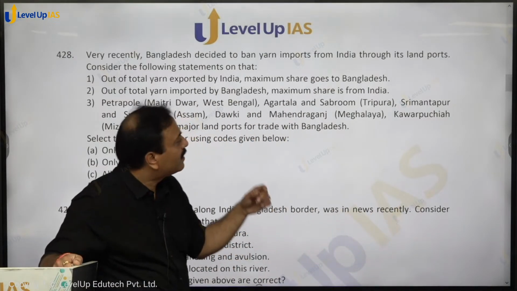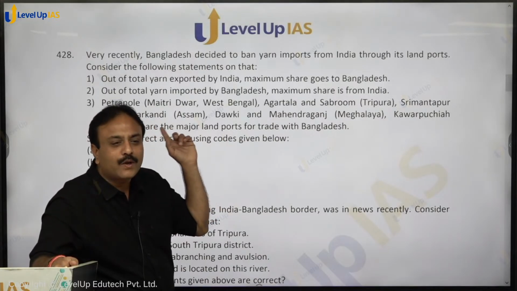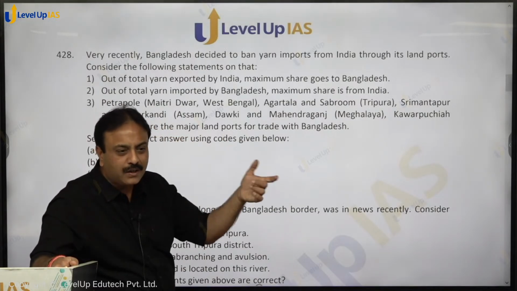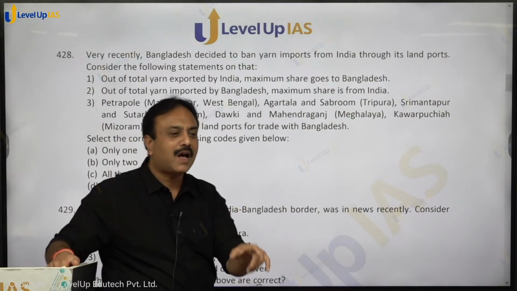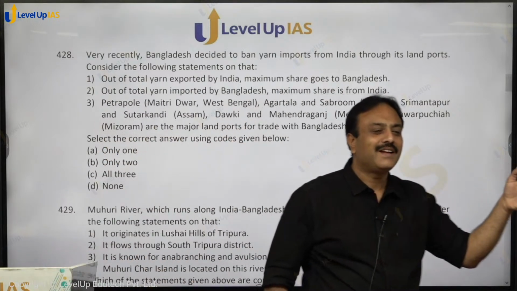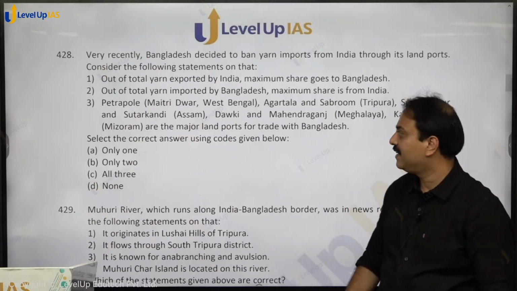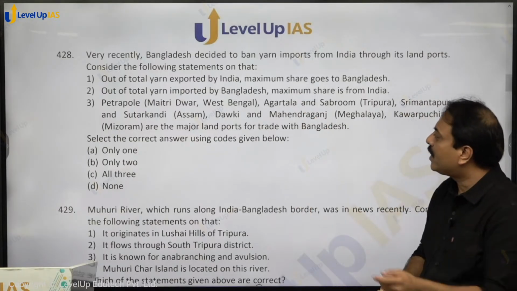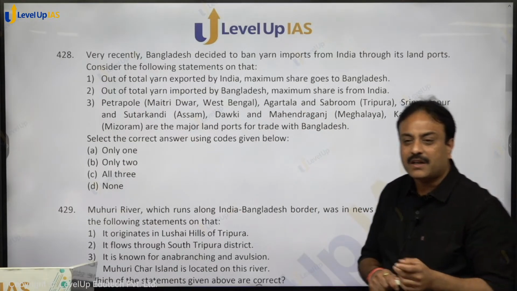बांग्लादेश ने क्या किया? They said कि we will not allow you to export yarn to Bangladesh via land route. आप भी समुद्र से भेजो, land port से हम नहीं आने देंगे, right? So it is on that. Out of total yarn exported by India, maximum share goes to Bangladesh.